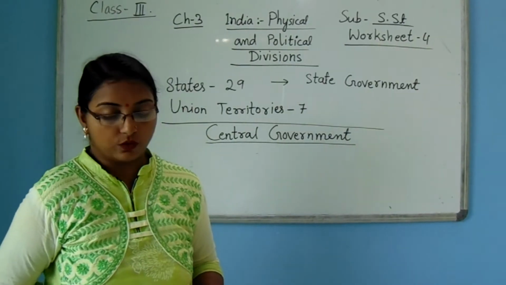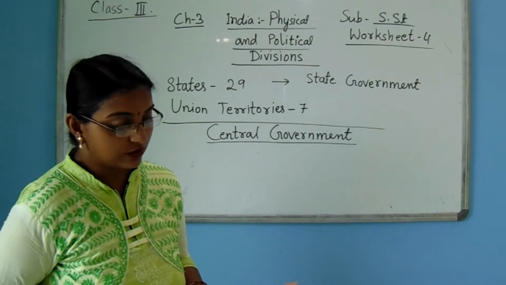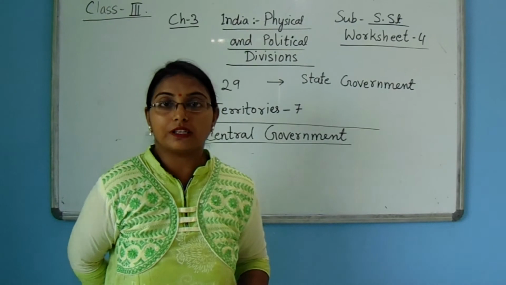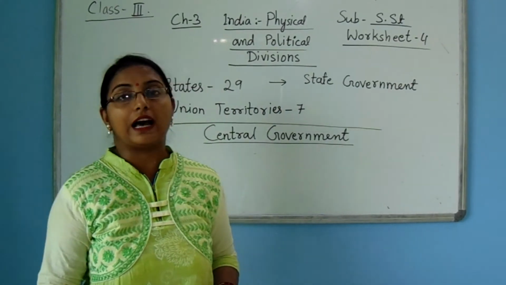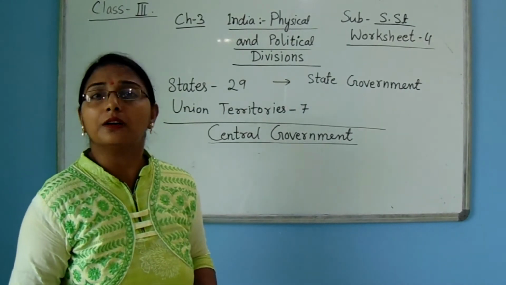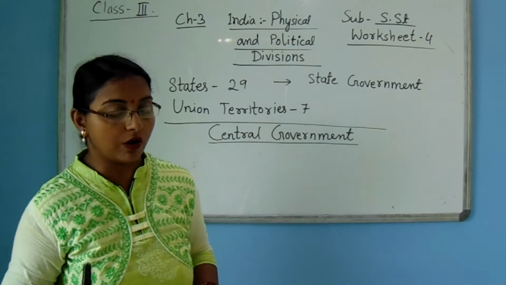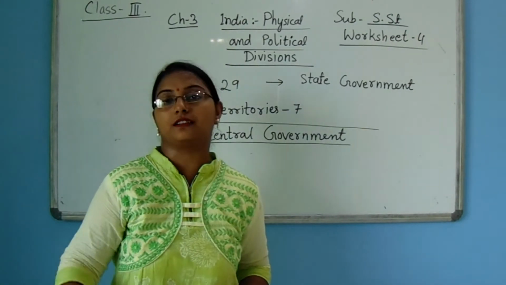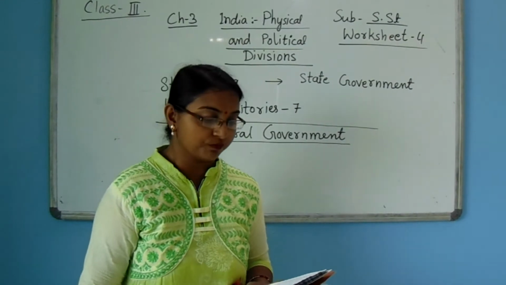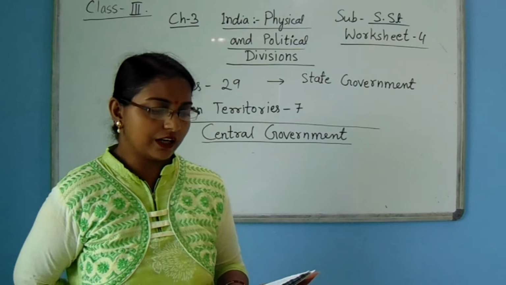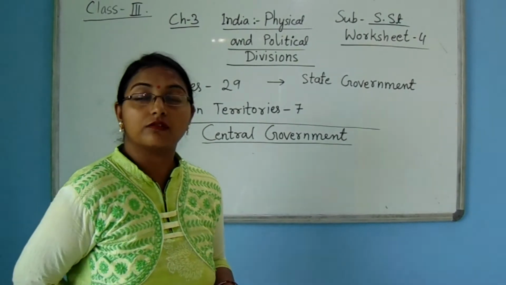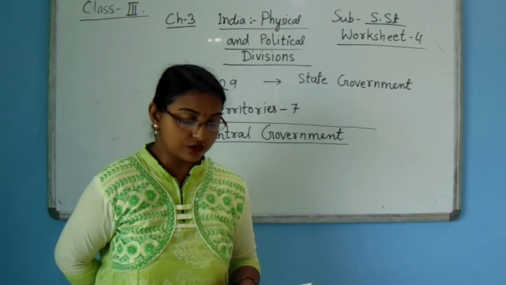The southern plateau. What do you mean by a plateau? Yes, a plateau is also called a tableland. It is shaped like a table, with a larger height than the plains but smaller than the mountains, and it has a flat surface on top. This is called the southern plateau. It lies between the Arabian Sea, Bay of Bengal and Indian Ocean in the south. It covers a large part of the Indian peninsula.